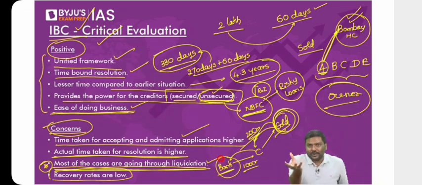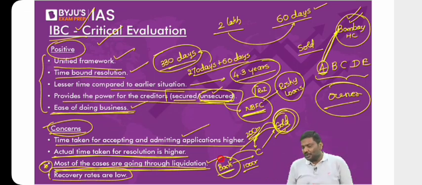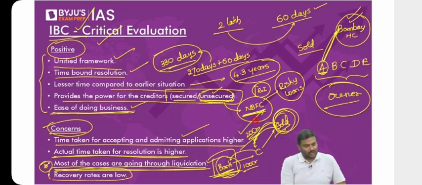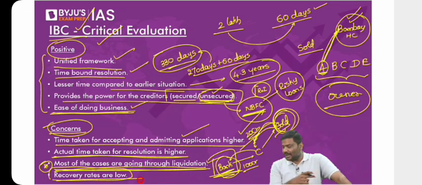If the value of the company is 100 crore, you can basically set up a new company. Why should you purchase this company? Think of it. It's as simple as that. So you will purchase it at very, very low prices. But does it not mean that the bank is incurring a huge amount of losses here? In this asset sale, recovery rates are very, very low. So these are some of the critical evaluation points regarding the Insolvency and Bankruptcy Code, IBC.